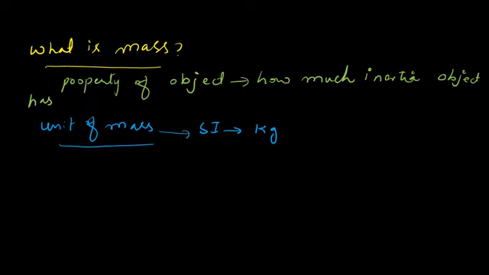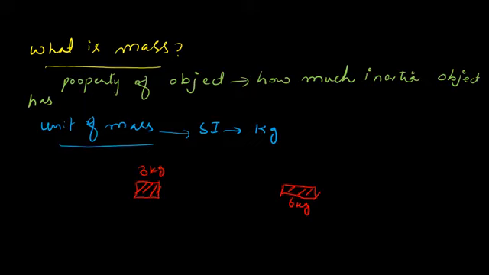For example, let's suppose we have two masses. Suppose this mass is 3 kg, and another mass is 6 kg. This object has a larger mass compared to the other.